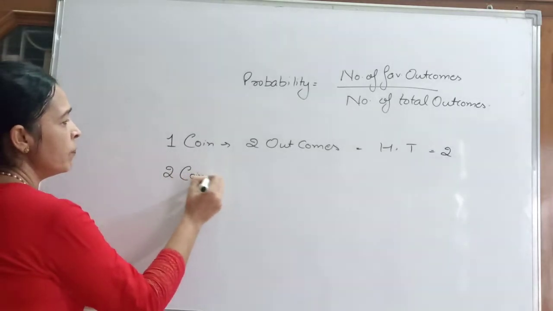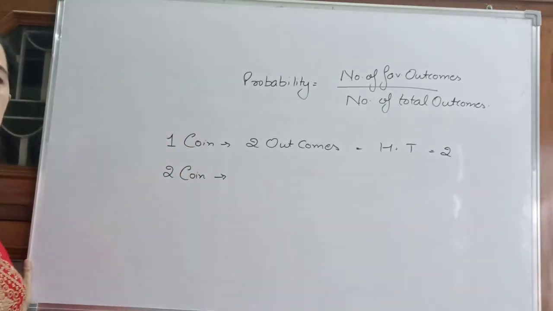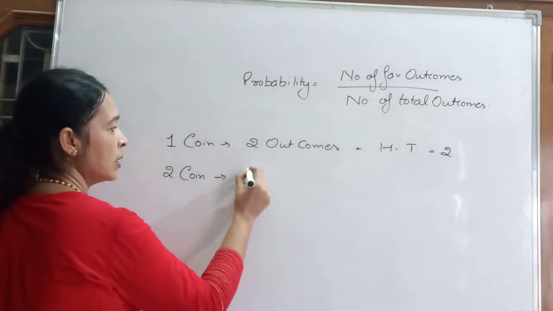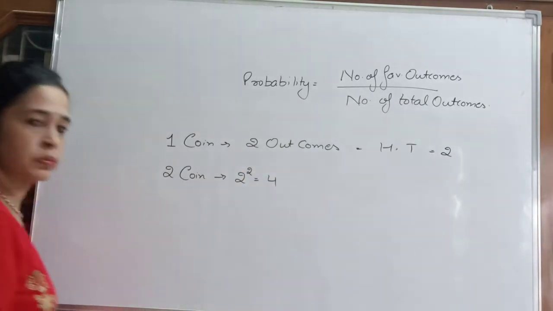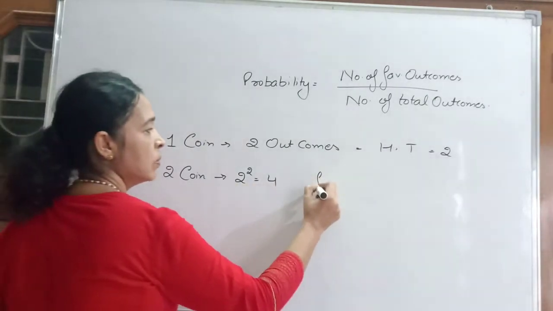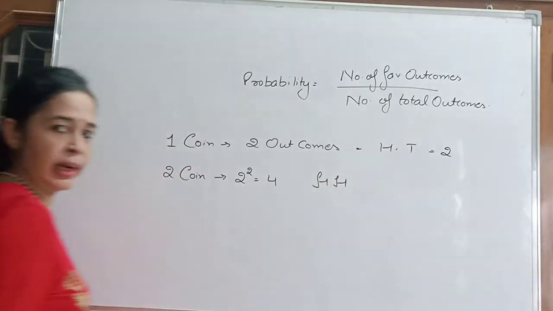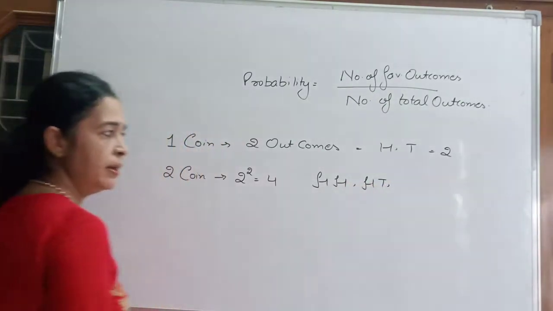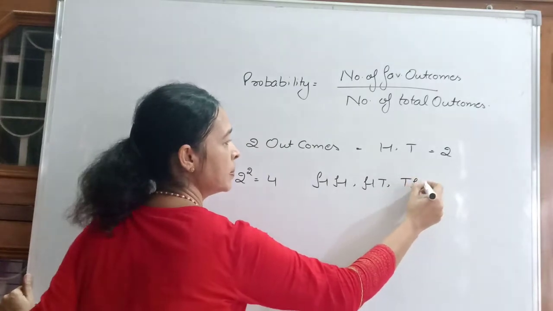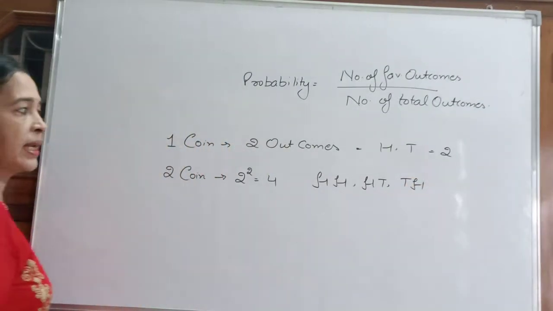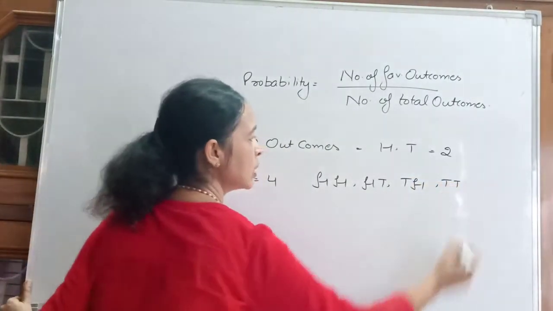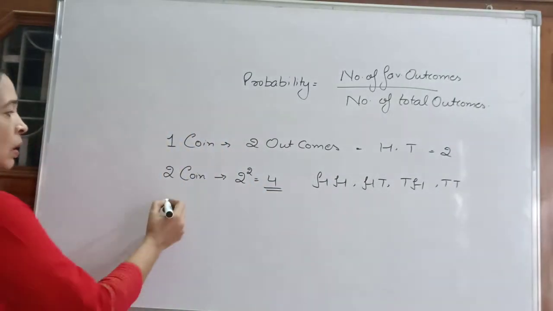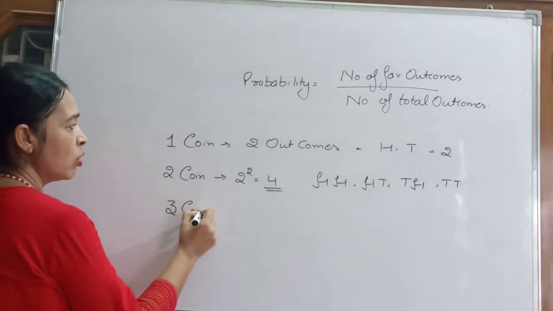What will happen if we toss two coins? Total outcomes will be 2 power 2, 4. There may be head on first throw and head on second throw. Head on first, tail on second, tail on first and head on second, or tail on both the throws. So how many total outcomes we will have? 4. What if we toss 3 coins at a time?